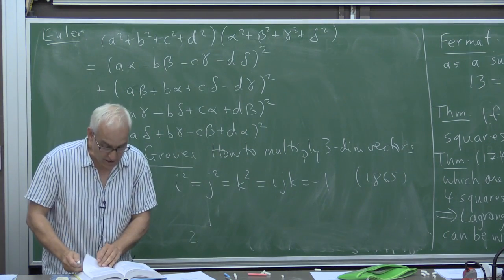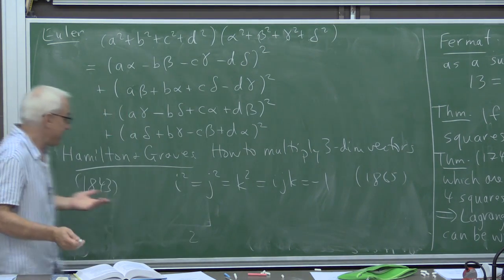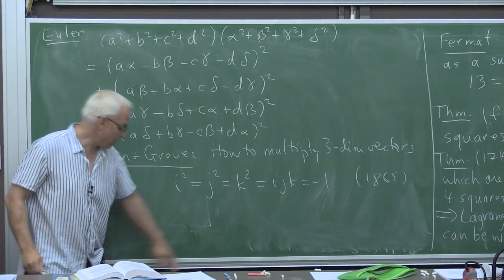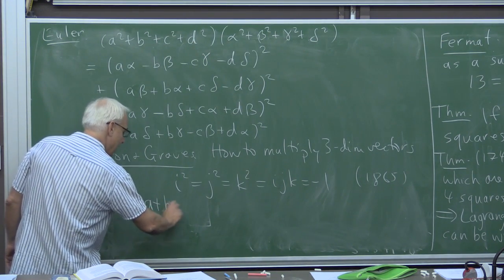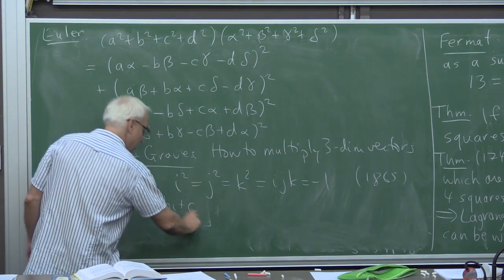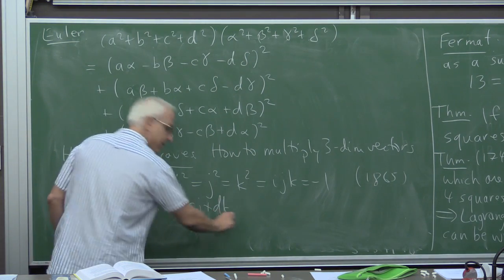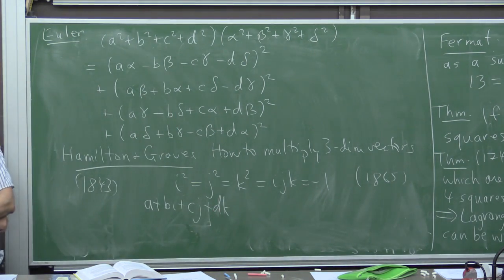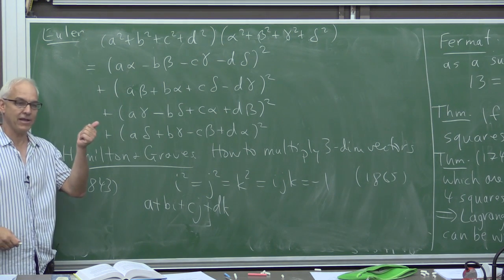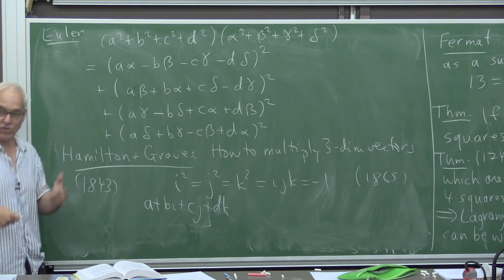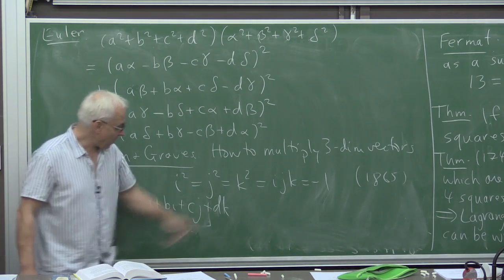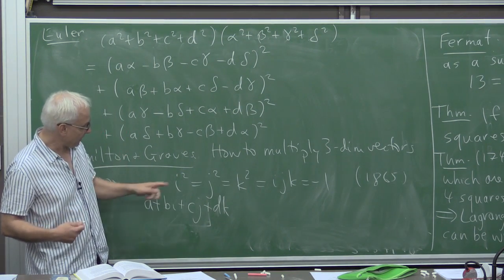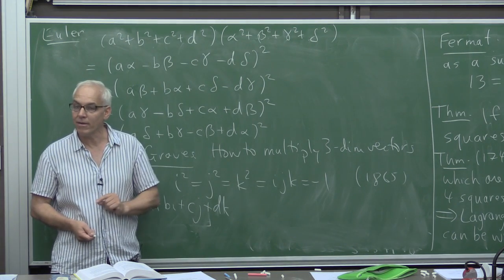Okay, so what are these quaternions? Well, they're basically what you get when you consider things of the form a plus bi plus cj plus dk. So you have not just one new symbol i, like for complex numbers, but also j and k, where i, j, and k all have the complex property that their square is -1.